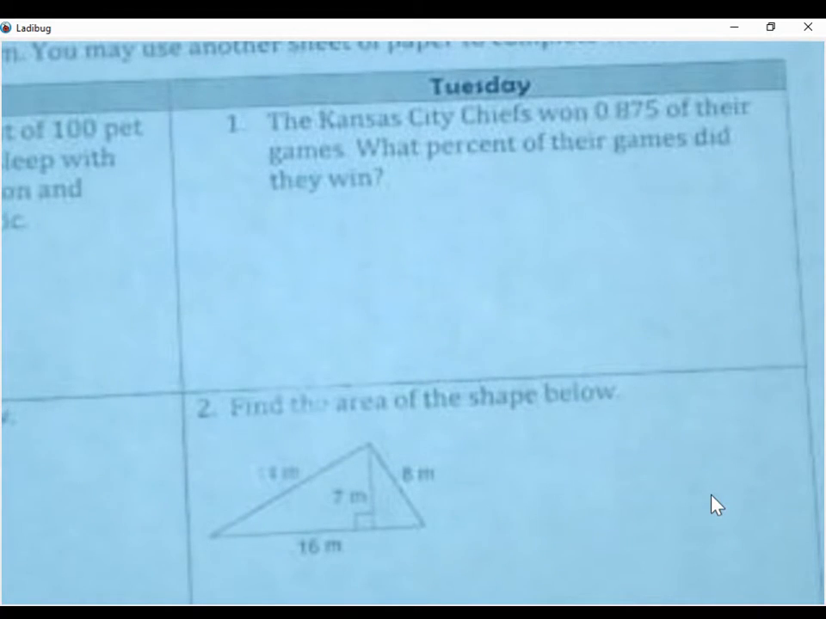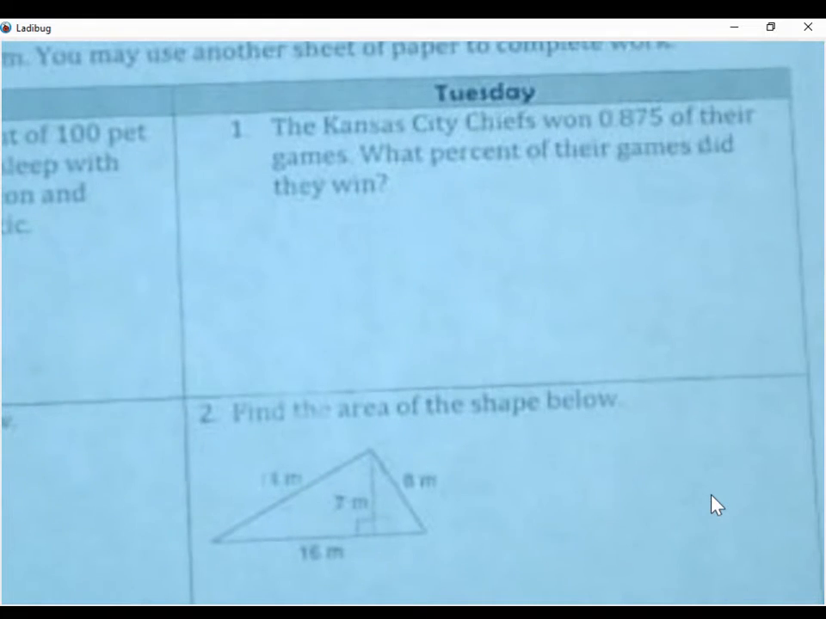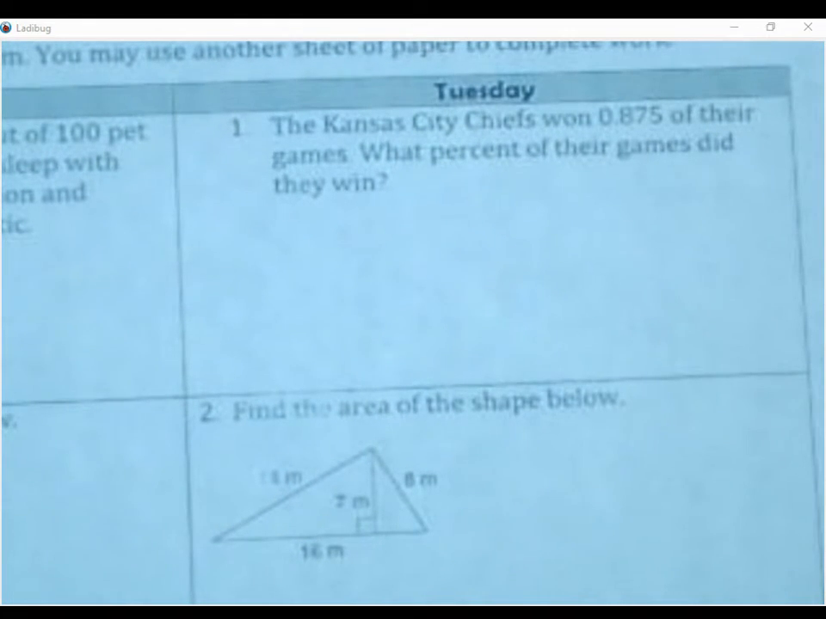Hi everyone, I just wanted to go over Tuesday's weekly practice with you in case you have any questions at home or your parents aren't able to help you.